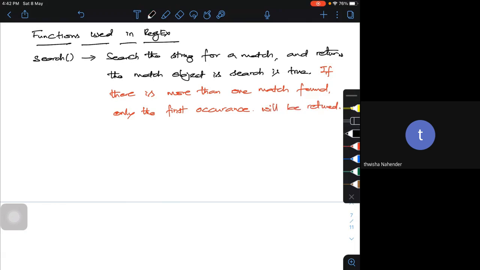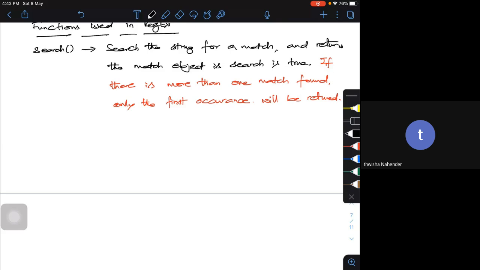Okay, let me give an example for it. Let me write a code for that. So import re.